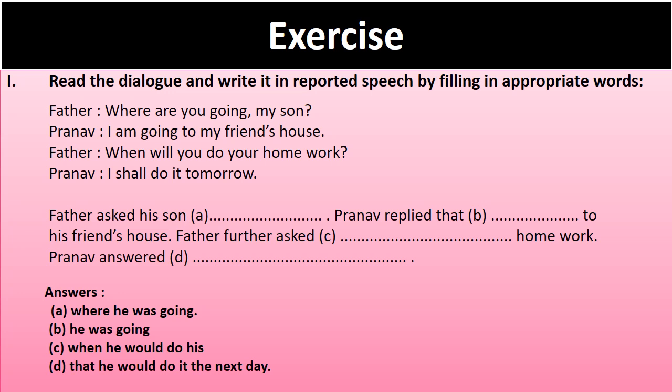Next, Pranav answered D, dash. Now what did Pranav answer? I shall do it tomorrow. So how will we change this? That he would do it the next day. I changes into he, shall changes into would, do it the next day. And before that, the conjunction that is to be used here. In B, we did not use that because that is already written.